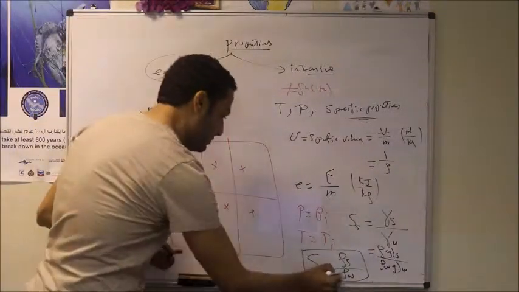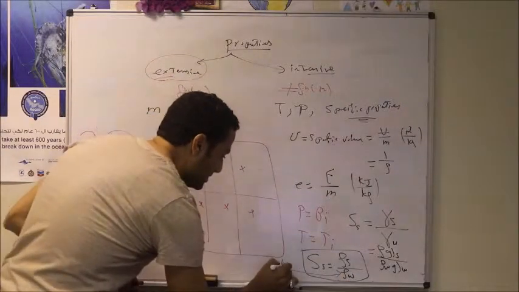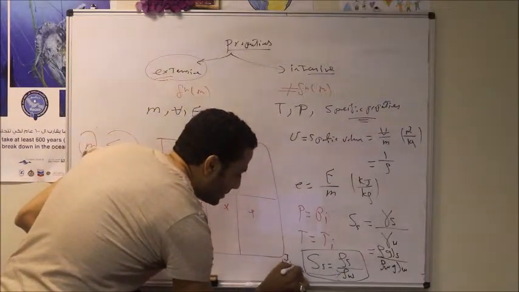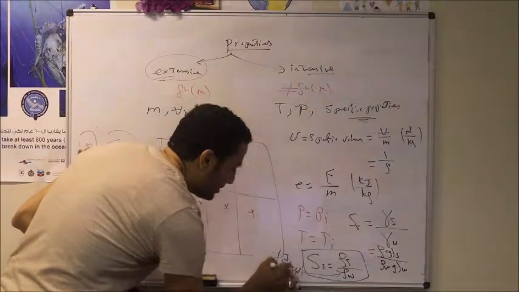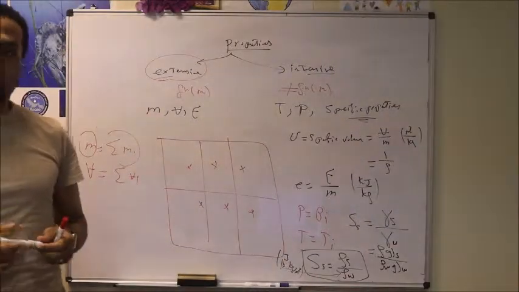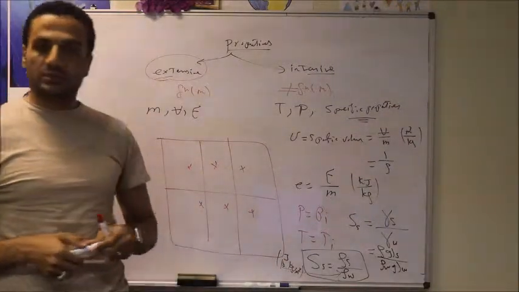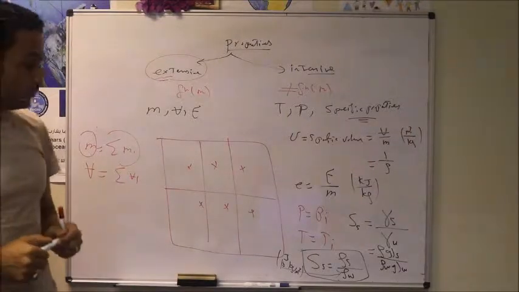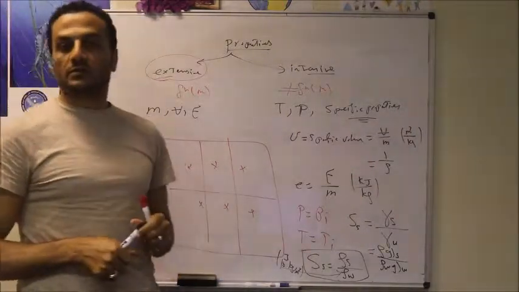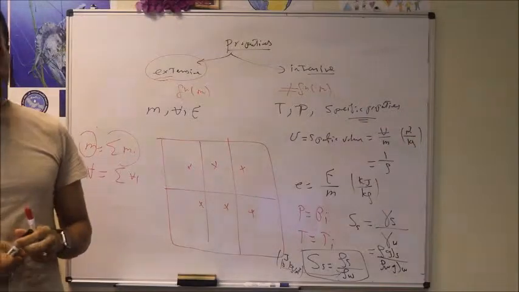Usually, in most problems, the density of water is equal to 10 to the power 3 kilogram per meter cube. So the density of liquid water under standard condition, under atmospheric pressure, if it is not given, we can consider this value, 10 to the power 3 kilogram per meter cube.